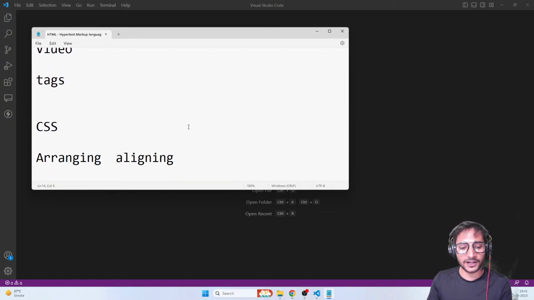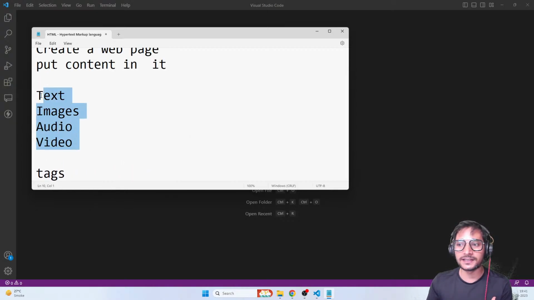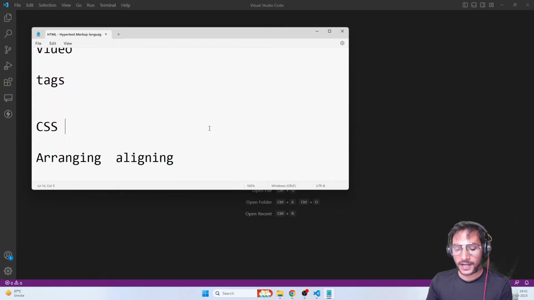Okay, so guys, have we understood everything till now? Please tell me, guys. Is it understood what is CSS? So it's nothing but a language. Again, guys, it's not a programming language. It's a styling language. HTML is a markup language. CSS is simply a styling language, which works with HTML to arrange, align, colorize, giving shape and size to the content like this. Now, this is the basic understanding of CSS.